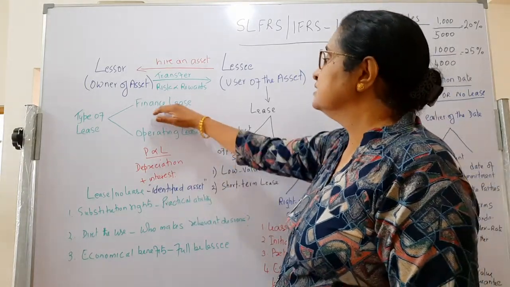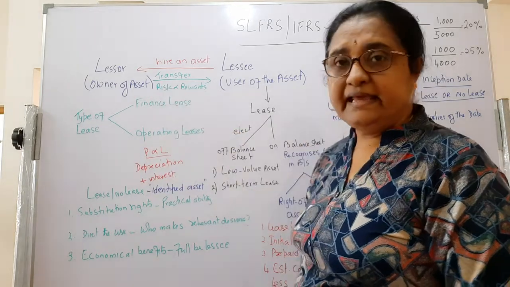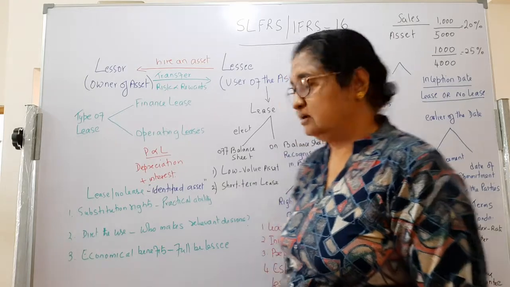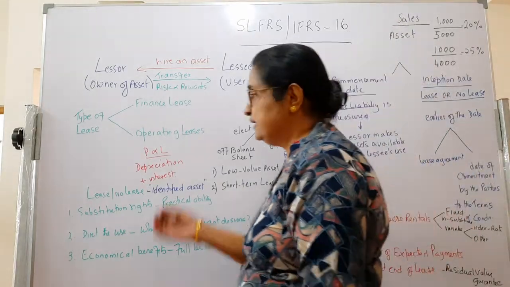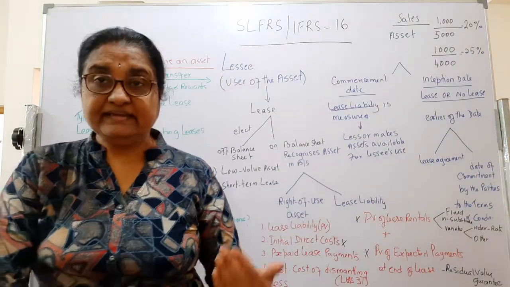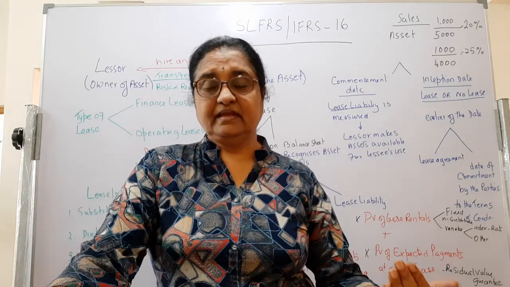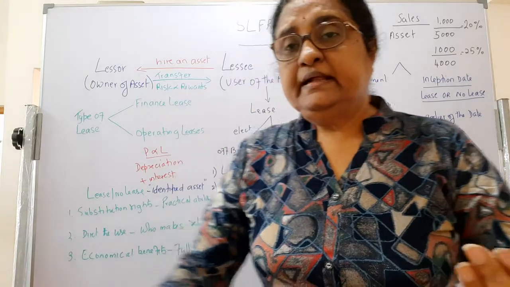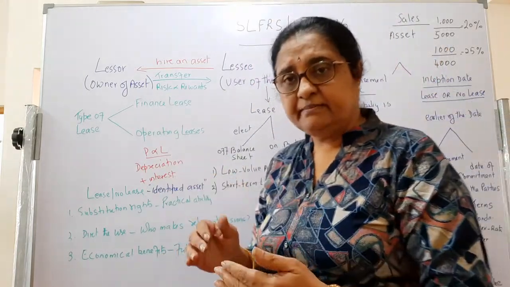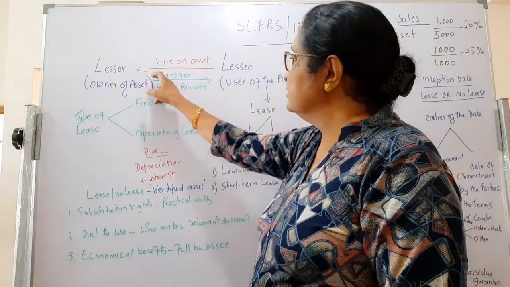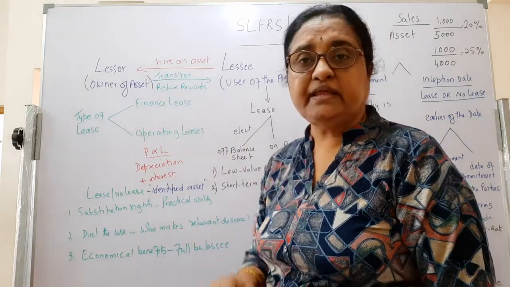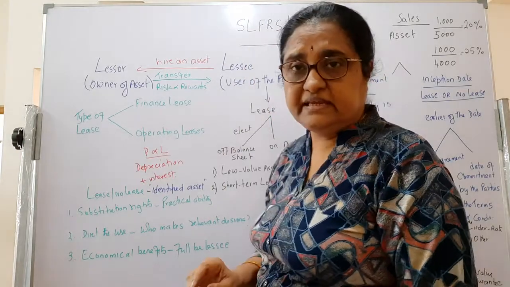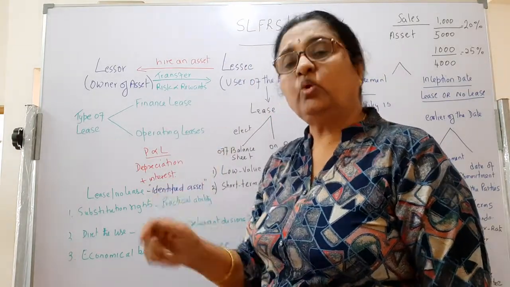Lessees are asked to declare or recognize the assets. How do they recognize? The lease or no lease decision has to be taken. If there is an agreement for lease, for accounting purposes, you have to make sure, according to SLFRS 16, is there a lease or no lease?